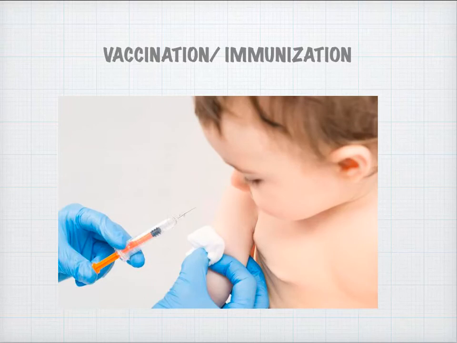Next, we can control the disease with the help of vaccination or immunization. We give vaccination or immunization before the disease starts, to prevent the disease from occurring. We know certain diseases which can occur in our lifetime, and we give vaccination against those diseases in the EPI program, giving doses to prevent the diseases from occurring in children.